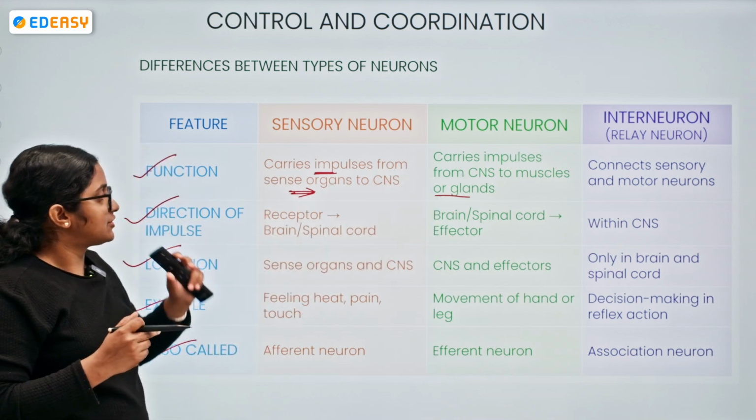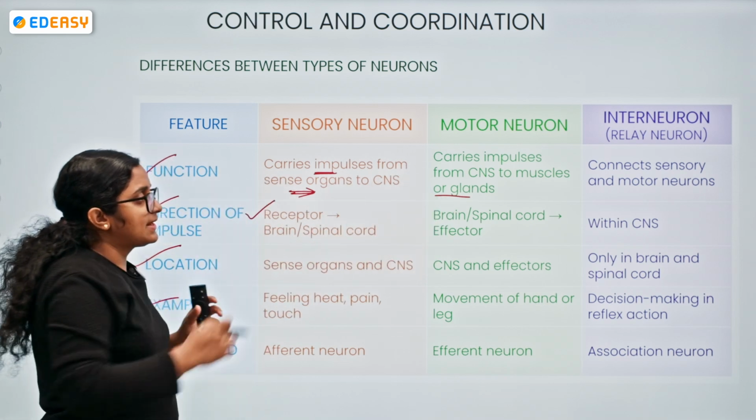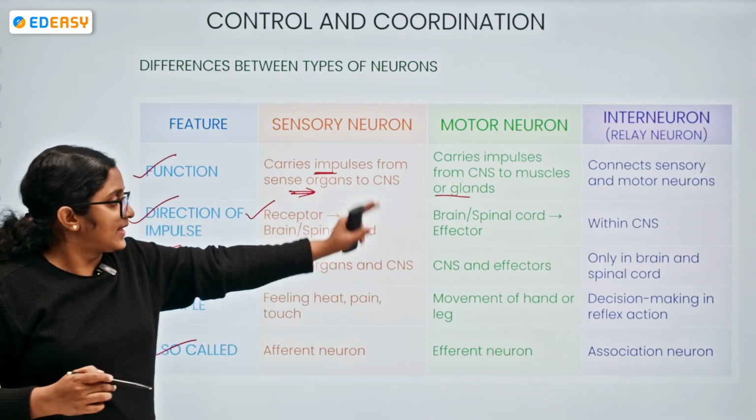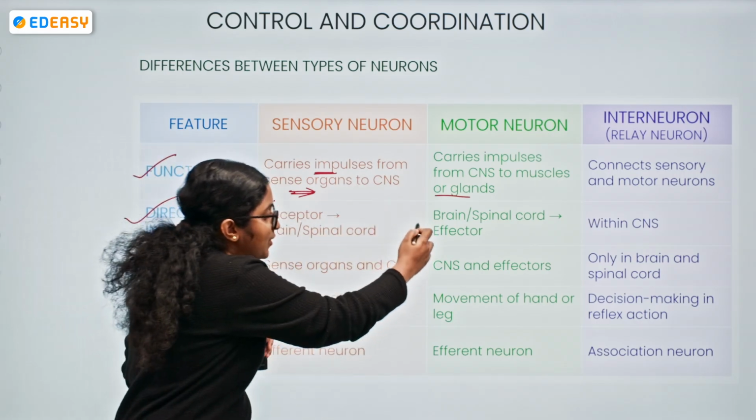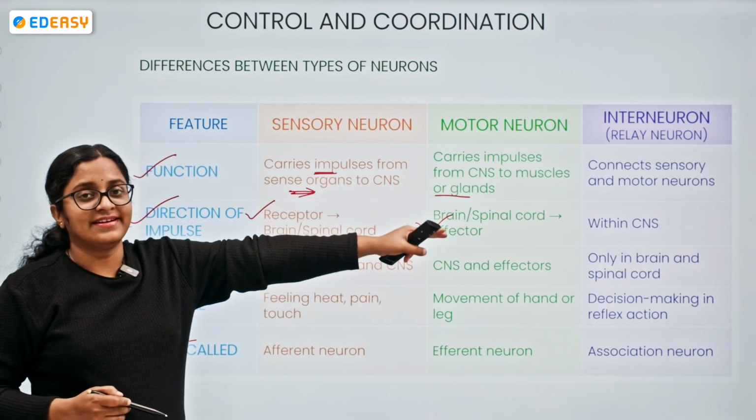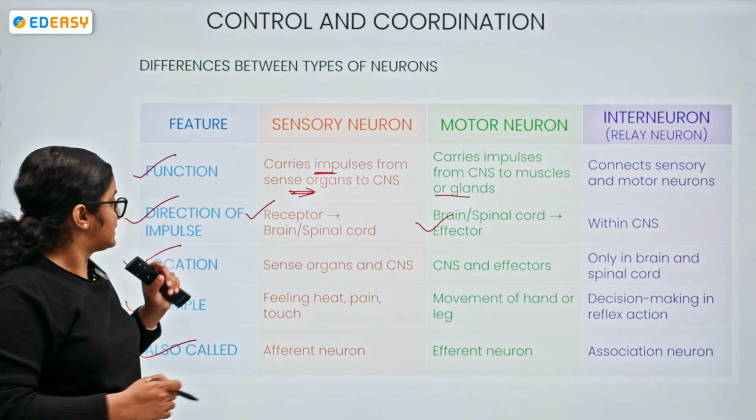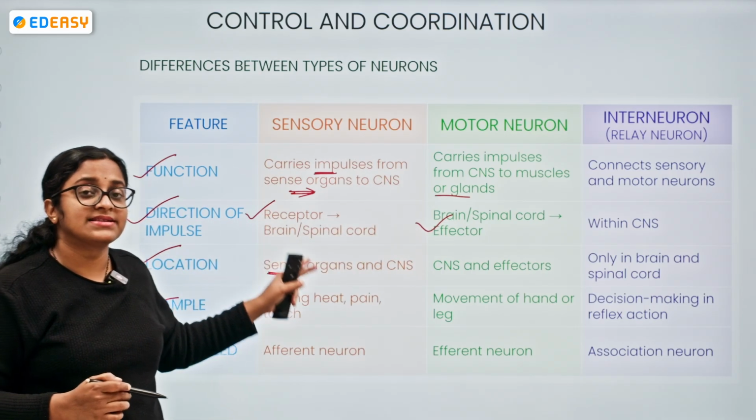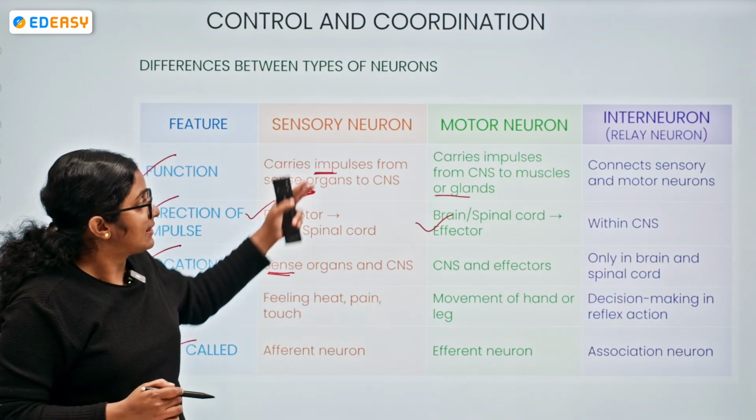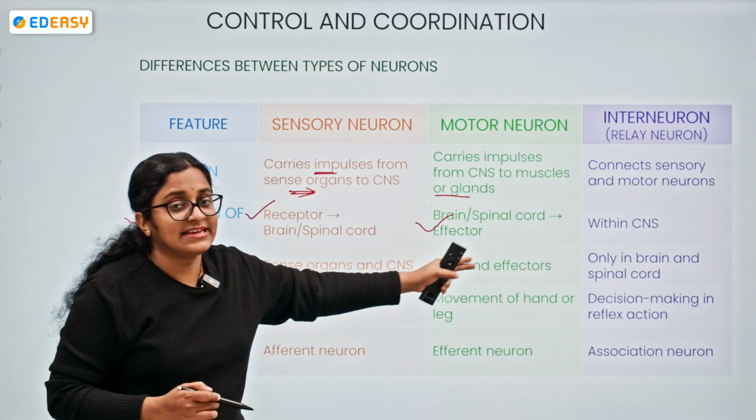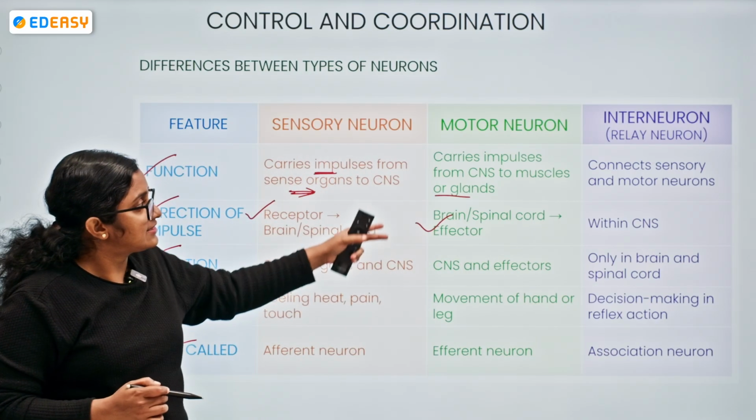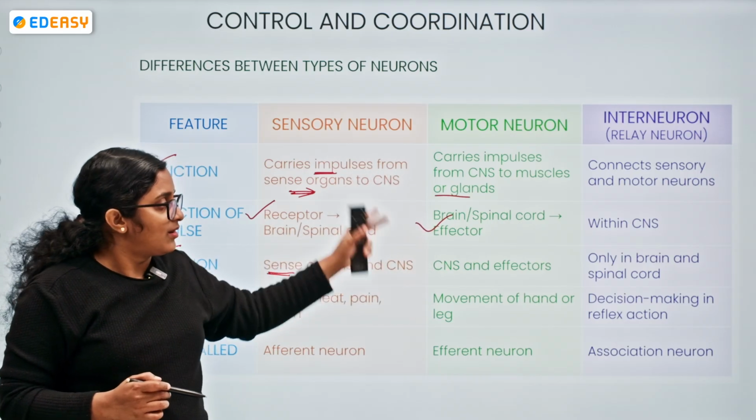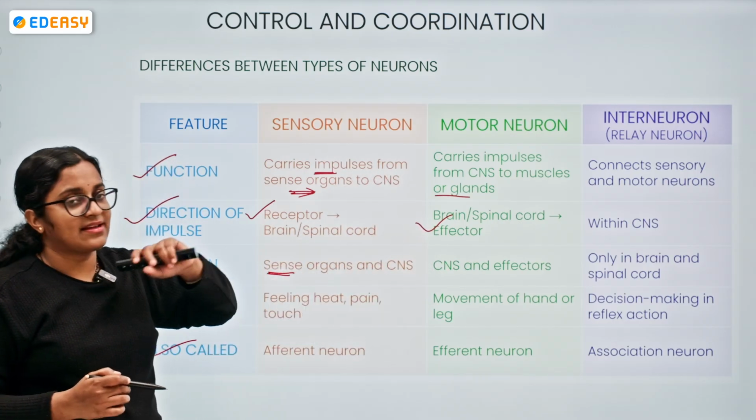Coming to the direction of impulse: sensory is from receptors to the brain and spinal cord. Motor is from the brain or the spinal cord to the effector. The interneuron is within the CNS. Now location: the sensory neuron is present in the sense organs and central nervous system. The motor neuron is present in the CNS and effectors, and the interneuron only within the brain and the spinal cord region.